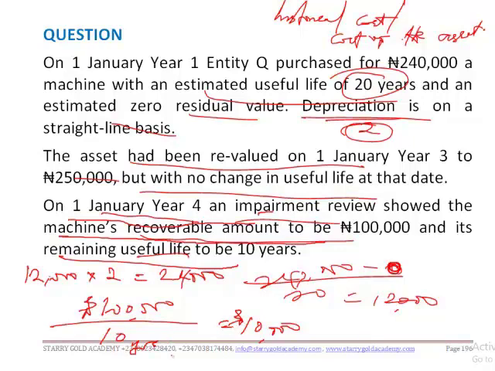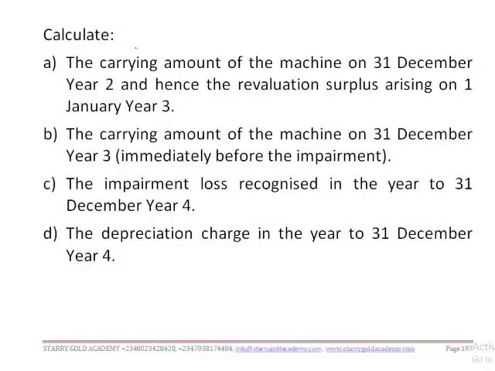Now to determine the impairment loss, or impairment gain, sorry, there's nothing like impairment gain. To determine if there is an impairment loss or a revaluation gain, let's check the requirements to know the mind of the examiner and what the examiner is asking us. Now first we are required to calculate the carrying amount of the machine on 31st December year 2, and hence the revaluation surplus arising on 1st January year 3.